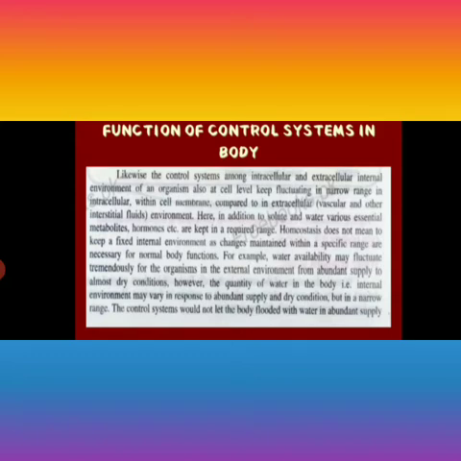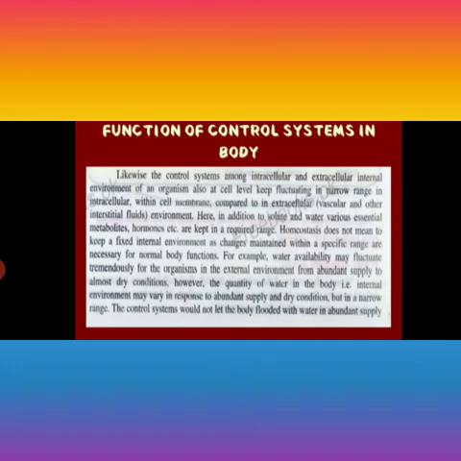Here, in addition to solute and water, various essential metabolites, hormones, etc. are kept in a required range. Homeostasis does not mean keeping a fixed internal environment, as changes maintained within a specific range are necessary for normal body functions. So changes are performed by the organism as a result of homeostasis.